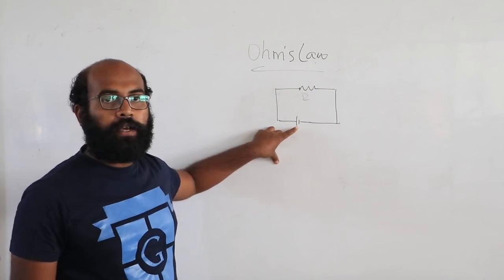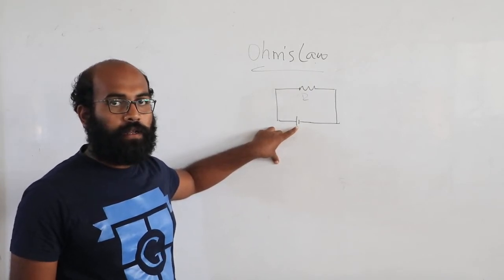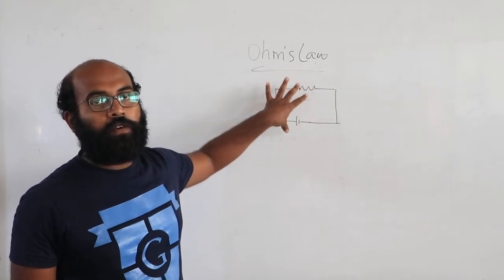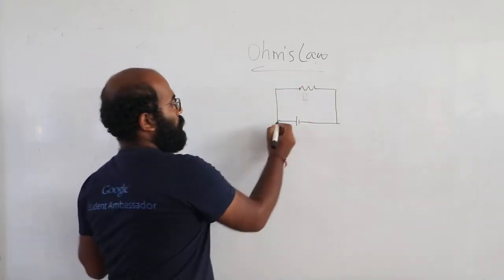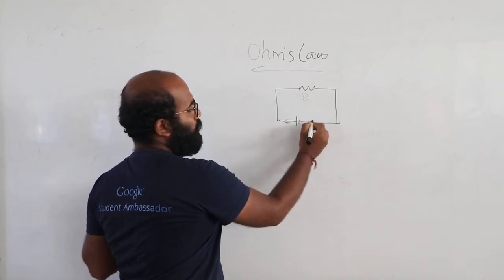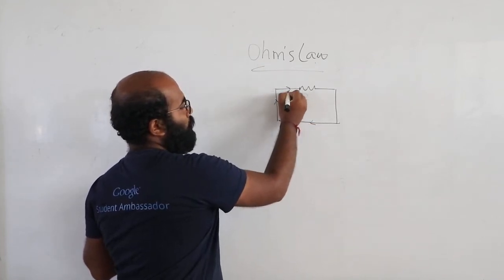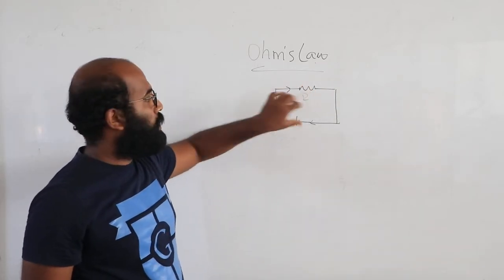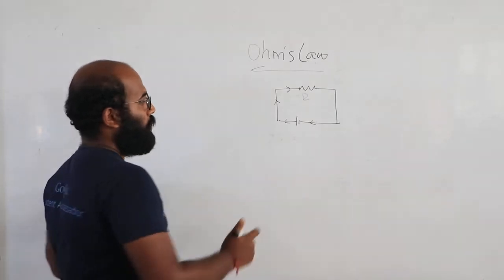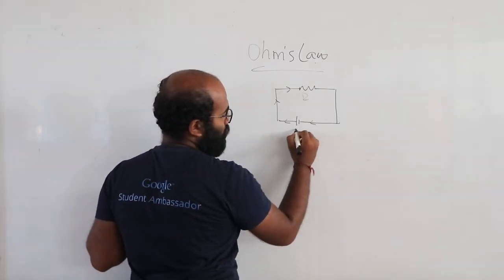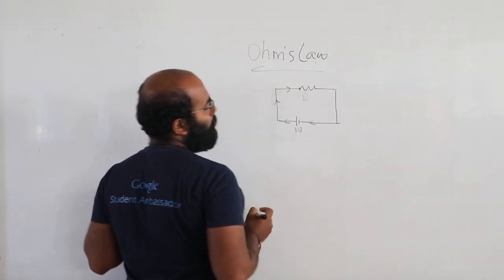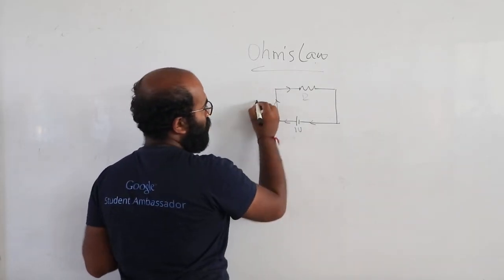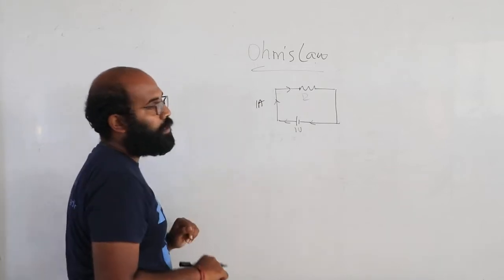Initially, when you connect only one cell, some amount of current will be flowing in this circuit. Current flows from positive to negative. Let's say this is 1 volt. To make our calculation easier, let's take the current to be 1 ampere.